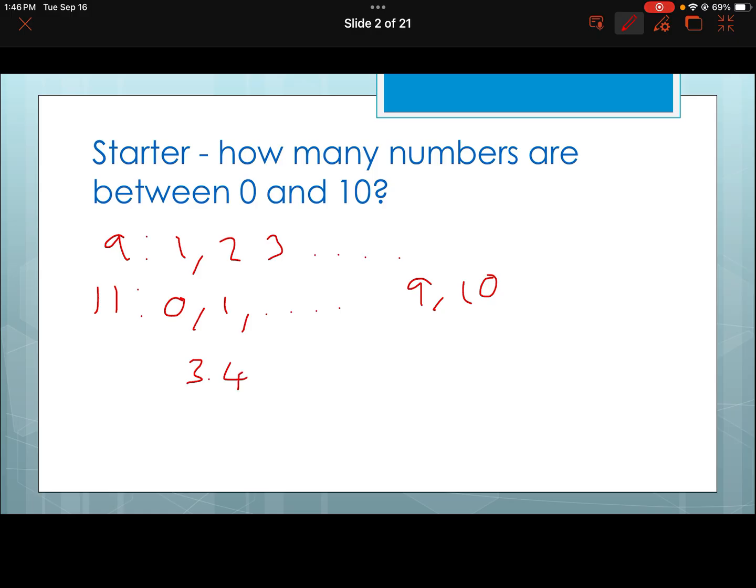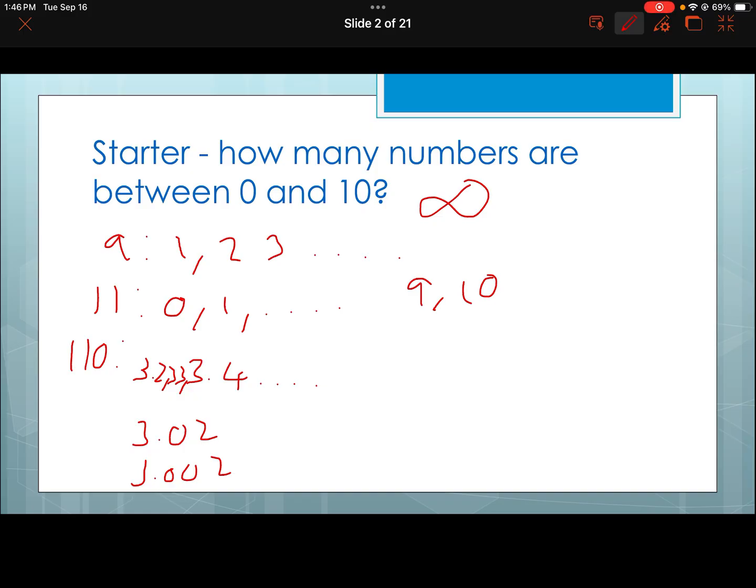And if you go, yeah, that is a number, you go, okay, so there's more than 10 or 11, isn't there? And then you go, okay, maybe there's 110, because maybe it includes all decimals, like 3.2 and 3.3. And that goes all the way up. But then you start to realize, what about 3.02? And then what about 3.002? And surely no matter how many numbers you say there are, I can just add another decimal point and get another whole bunch of numbers. So the answer here is, how many numbers between 0 and 10? Infinity.